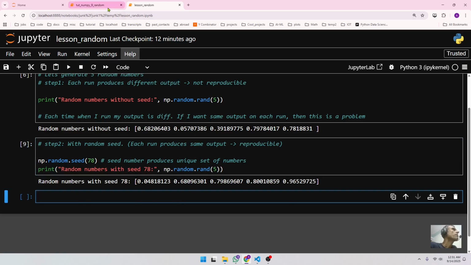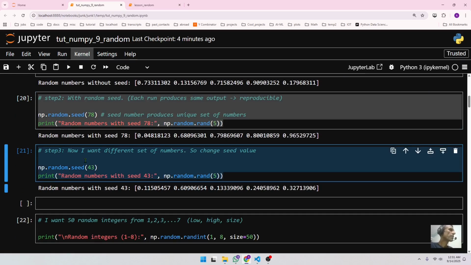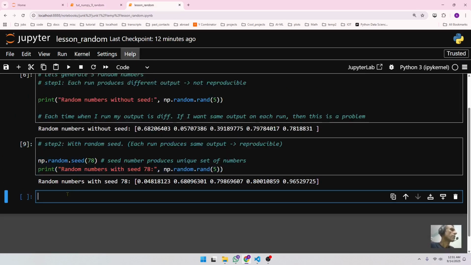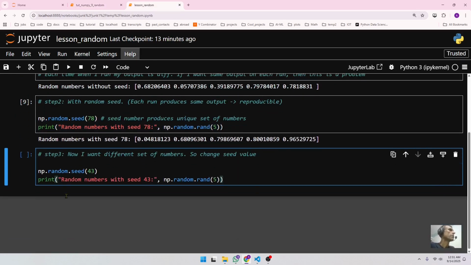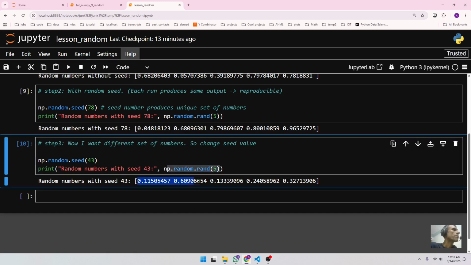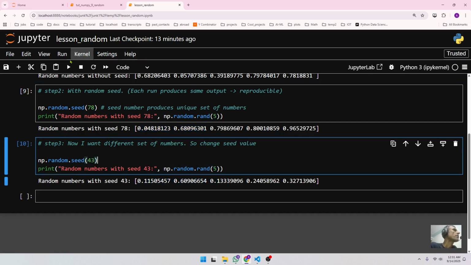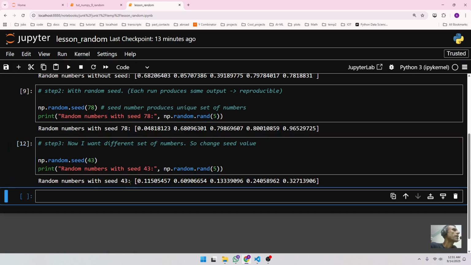Now I can use a different random seed. By using a different seed, I'll generate a different set of random numbers. If I run this, there you go, it generated a different set of 5 random numbers. As you can see, this is different from this right here. And I can keep running this every single time, and each time it's always going to give me the same numbers. It's not changing.